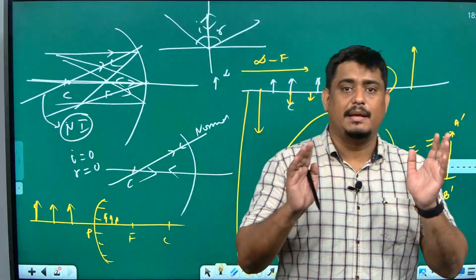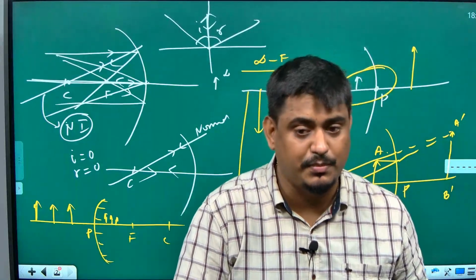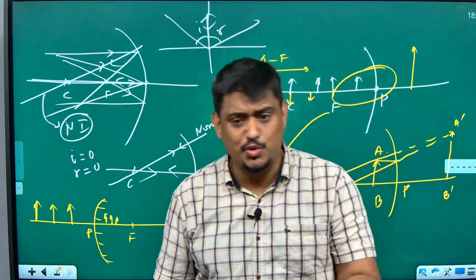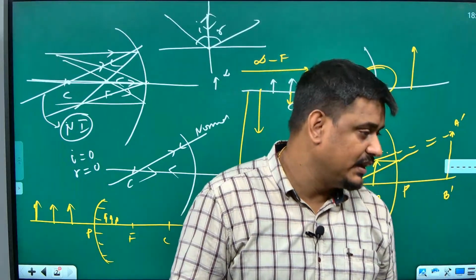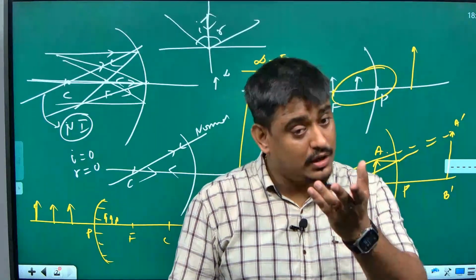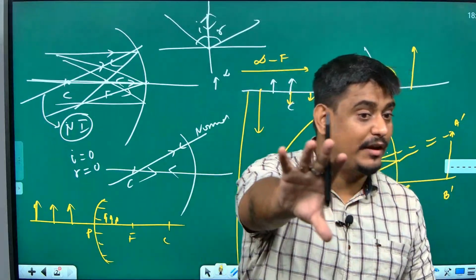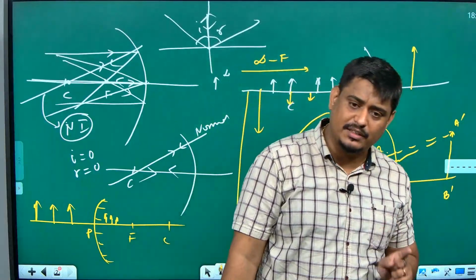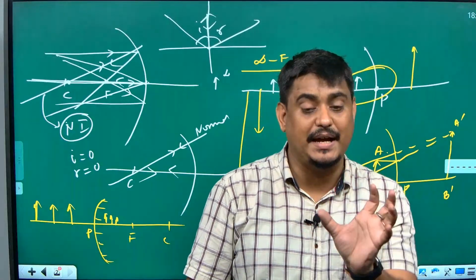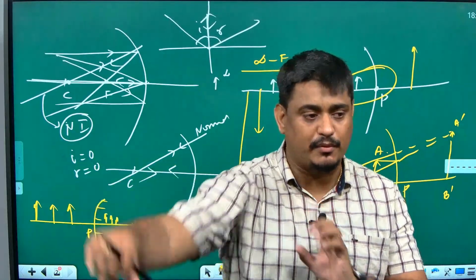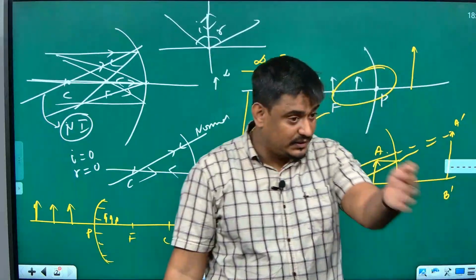So, remember this, and based upon this only we are deciding the applications of mirrors. For example, concave mirror is used by dentists for seeing the cavities, by makeup men to see the face, in solar cookers, and in vehicles for a strong beam of light. Not rear view mirrors. Rear view mirrors are convex, but the headlights have concave mirrors behind them to make the light a parallel, strong beam. Whereas convex mirrors are used in parking areas, on curves, on roads.